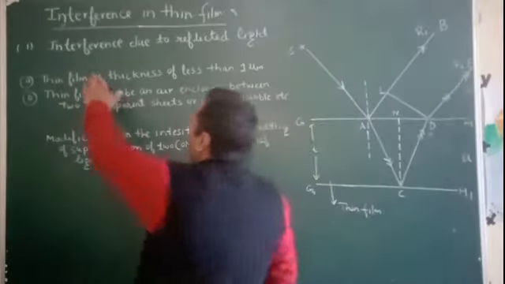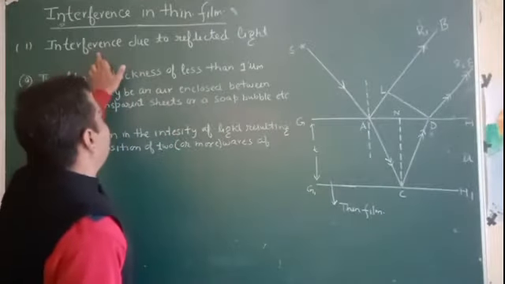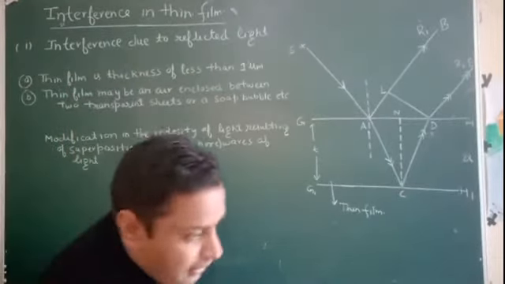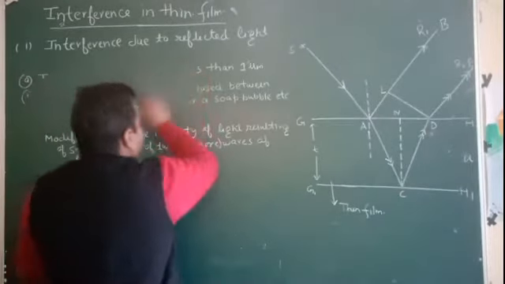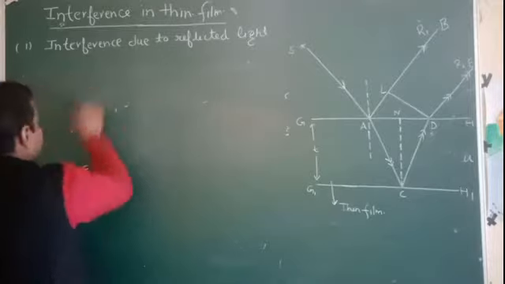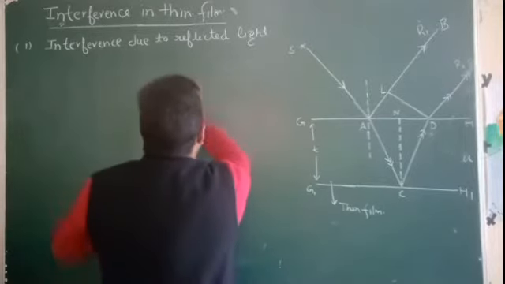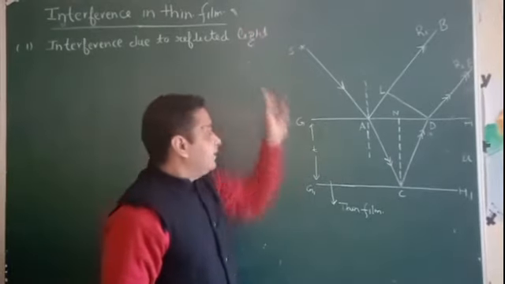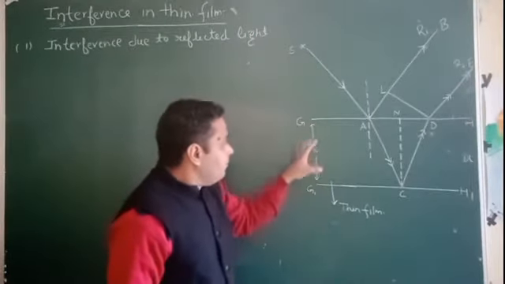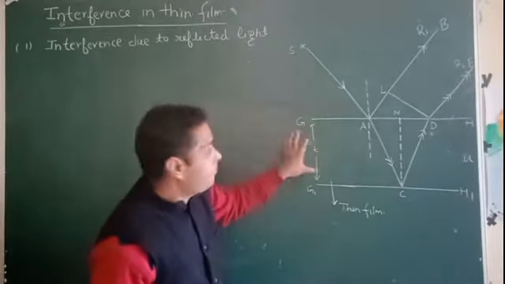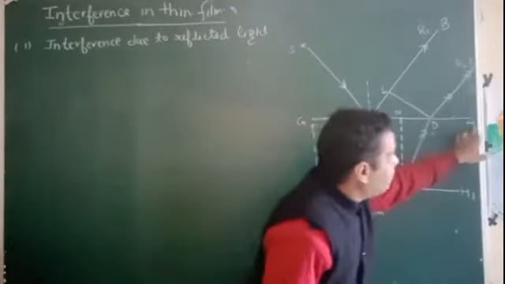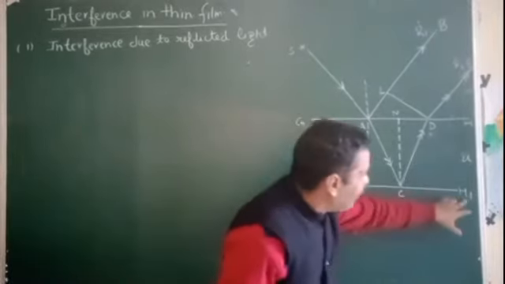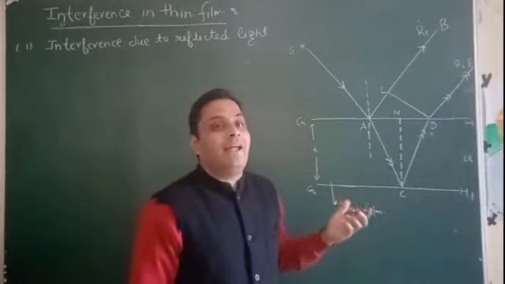So in our first case we study the interference due to reflected light. This is the film, with thickness T, and GH is one face, one interface, and G1H1 is the other interface.